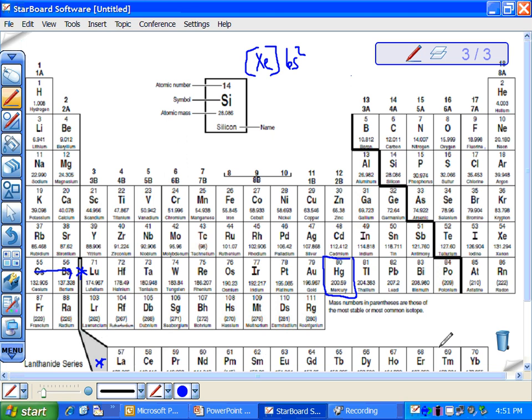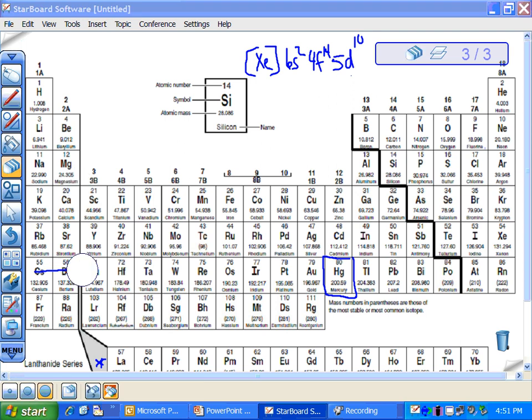The reason it jumps is because these 14 have been taken down here, so I need to include them. So this would actually be 4f14. And then I come back and we're going to count the rest of this row. And this would be 5d. We go 1, 2, 3, 4, 5, 6, 7, 8, 9, 10. And that's mercury.